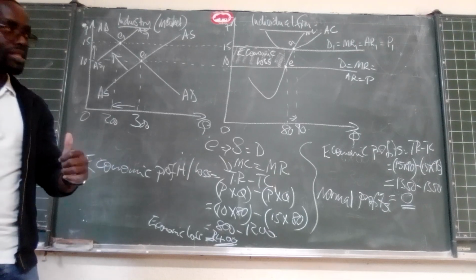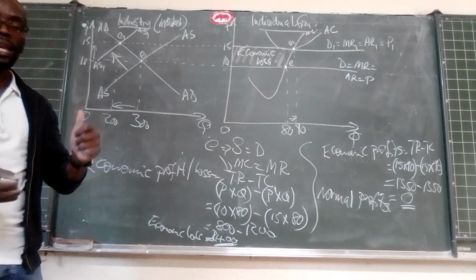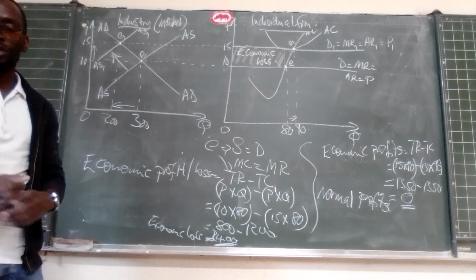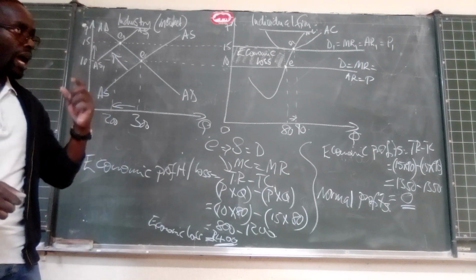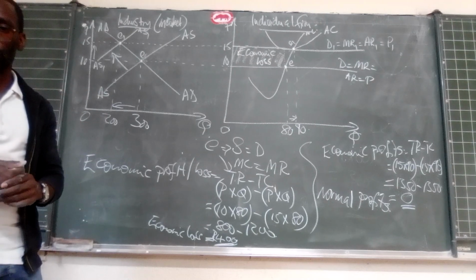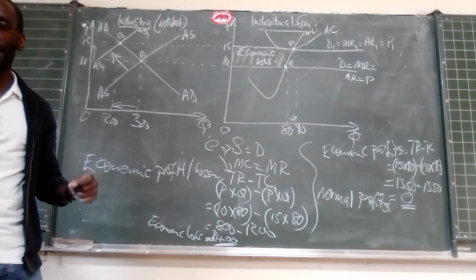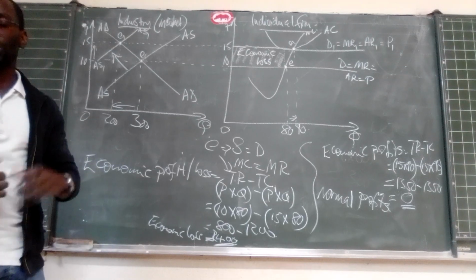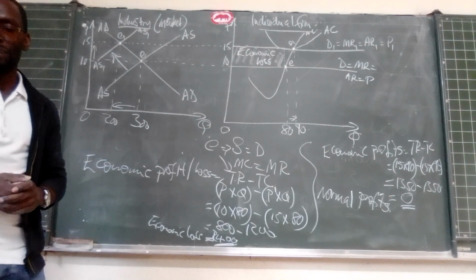So this is all we had for you, looking at economic losses in this particular video, and in the other video we looked at economic profits in the short run and how they turn to normal profits in the long run for firms that operate in a perfect market.